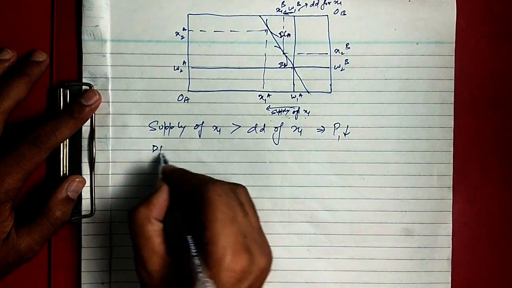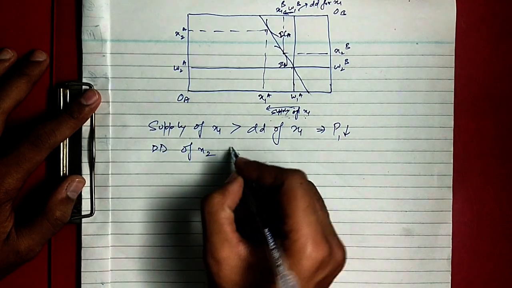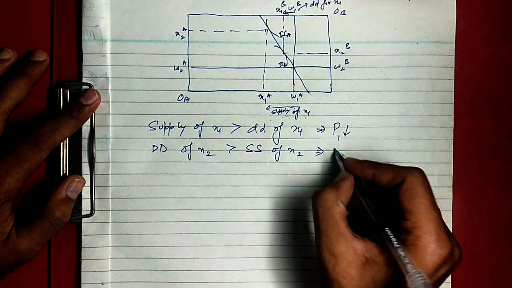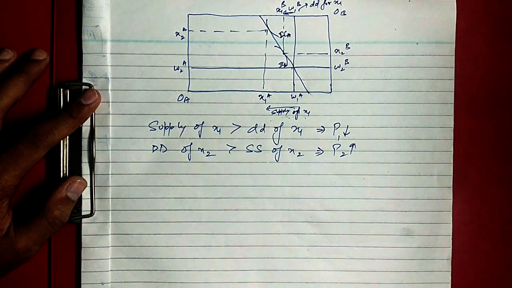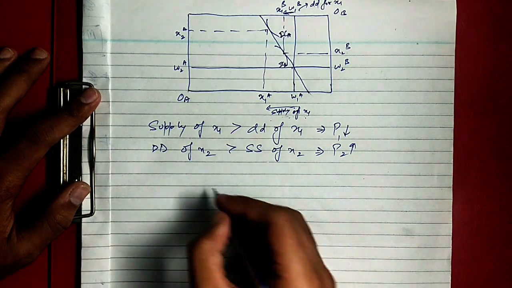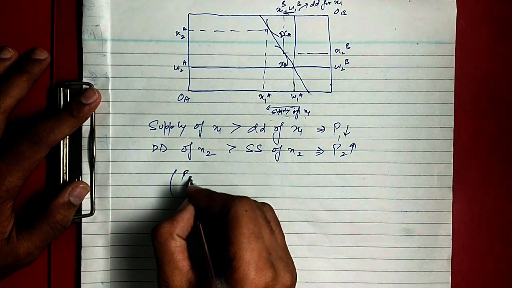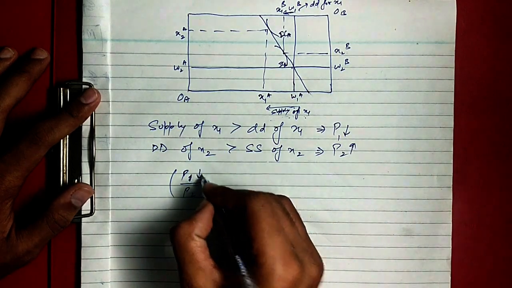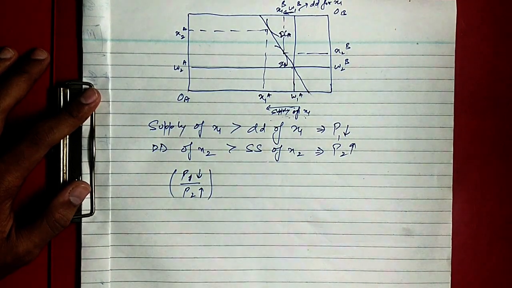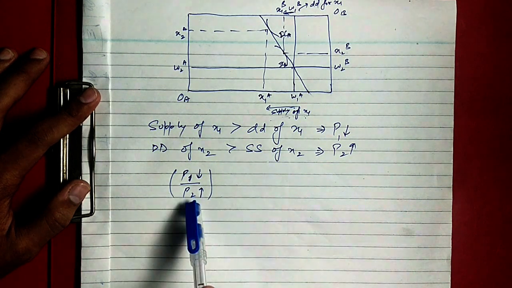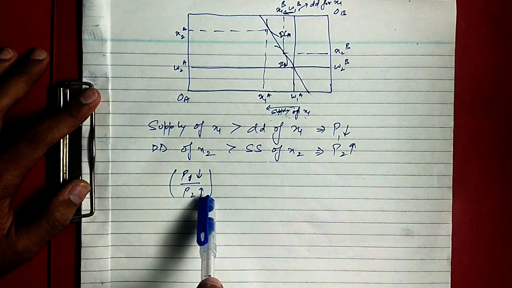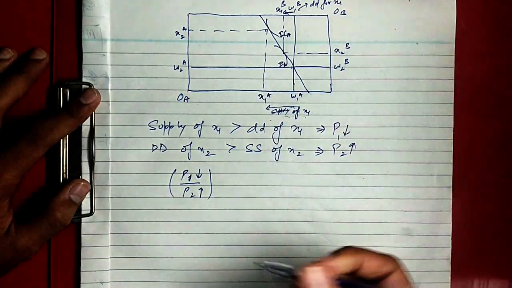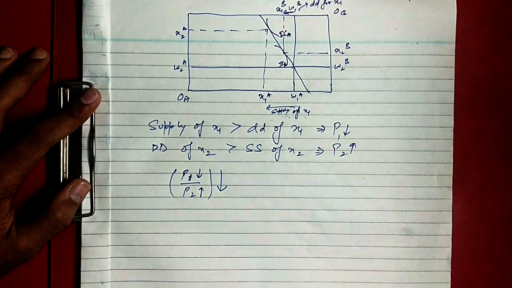Similarly, if you see for x2, you can see that demand for x2 is greater than the supply for x2. This implies that P2 will rise. So what does it mean? It means that P1 upon P2, here P1 has fallen, P2 has risen. So what does it imply? The denominator is increasing, that decreases the ratio, and the numerator is decreasing, that also decreases the ratio. So the ratio will be decreased.